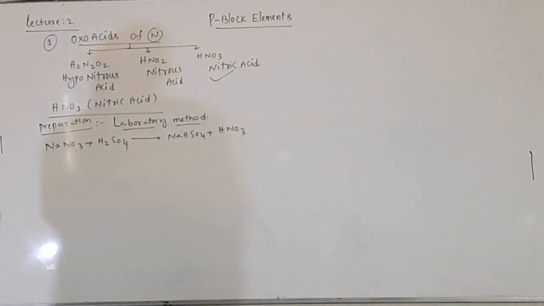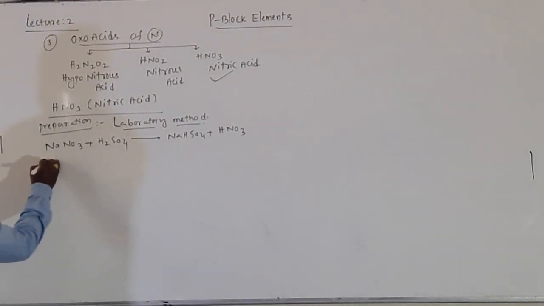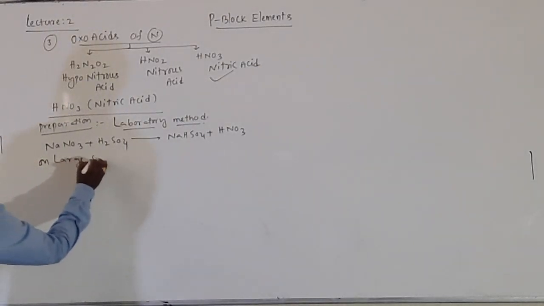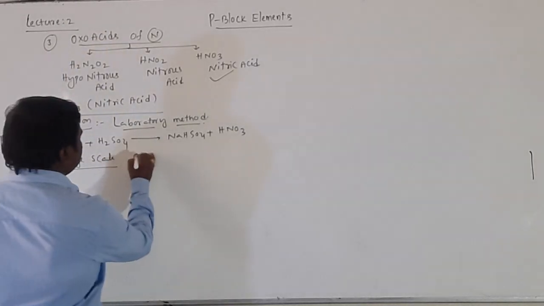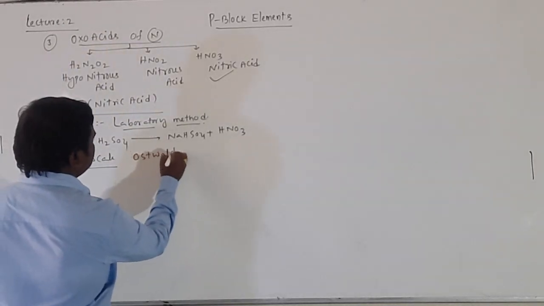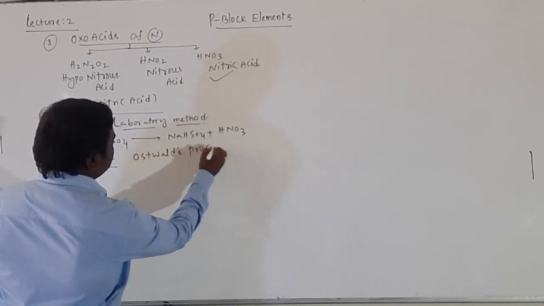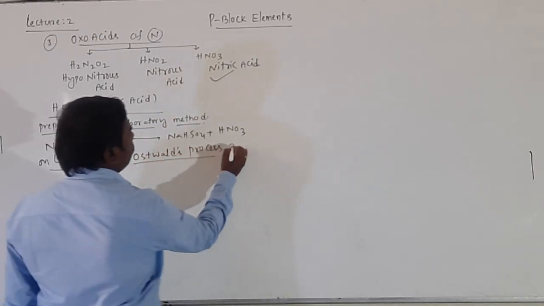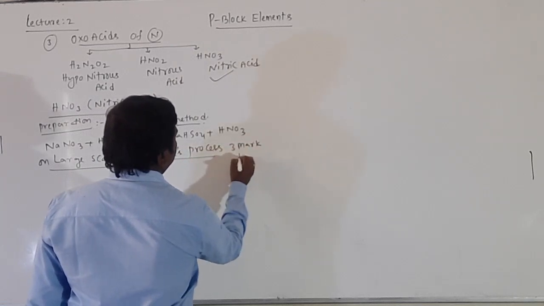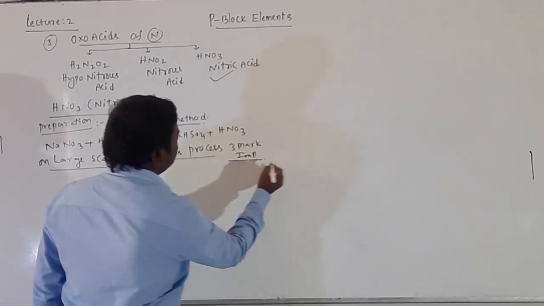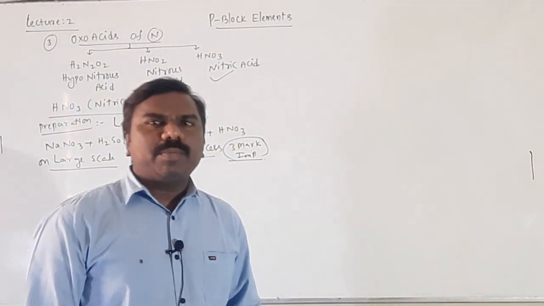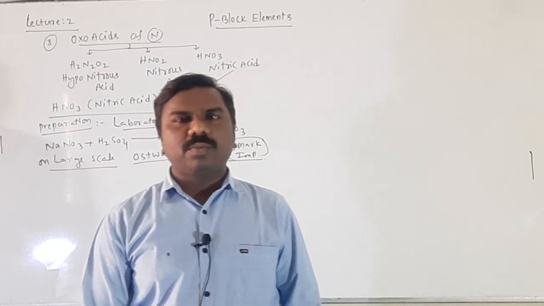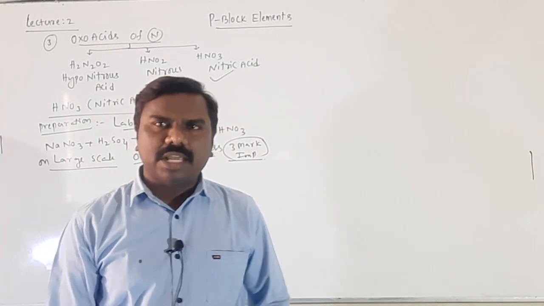Next one is by large scale. Large scale means industrial preparation. This process is called Ostwald's process. This is a 3 marks question, a very important question, students. Explain the preparation of nitric acid by Ostwald's process. Like that they are asking.